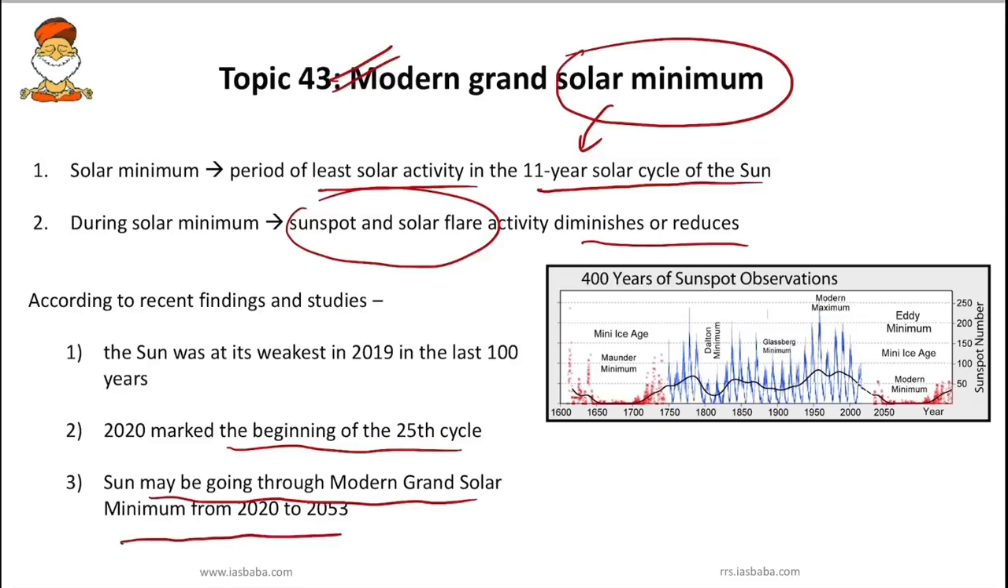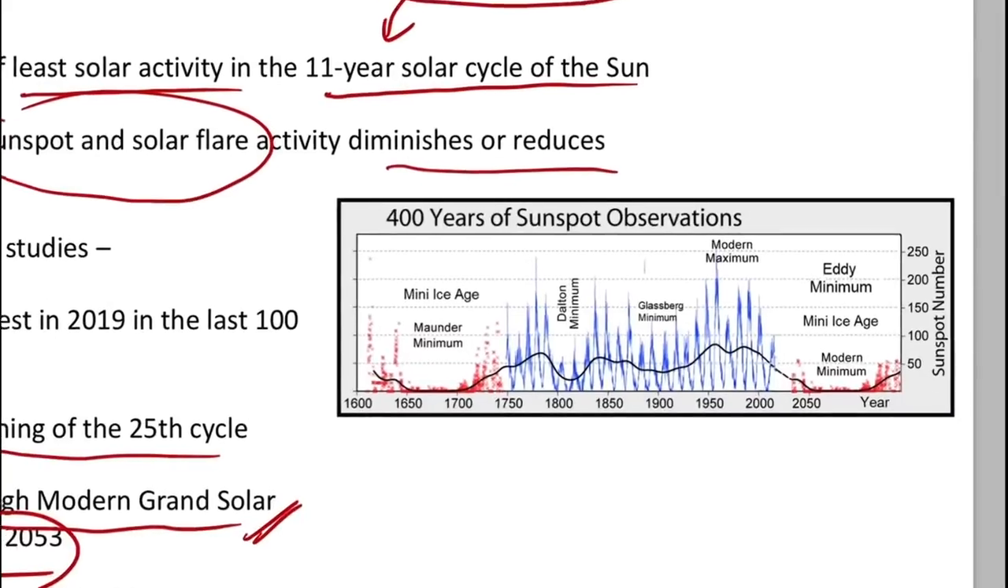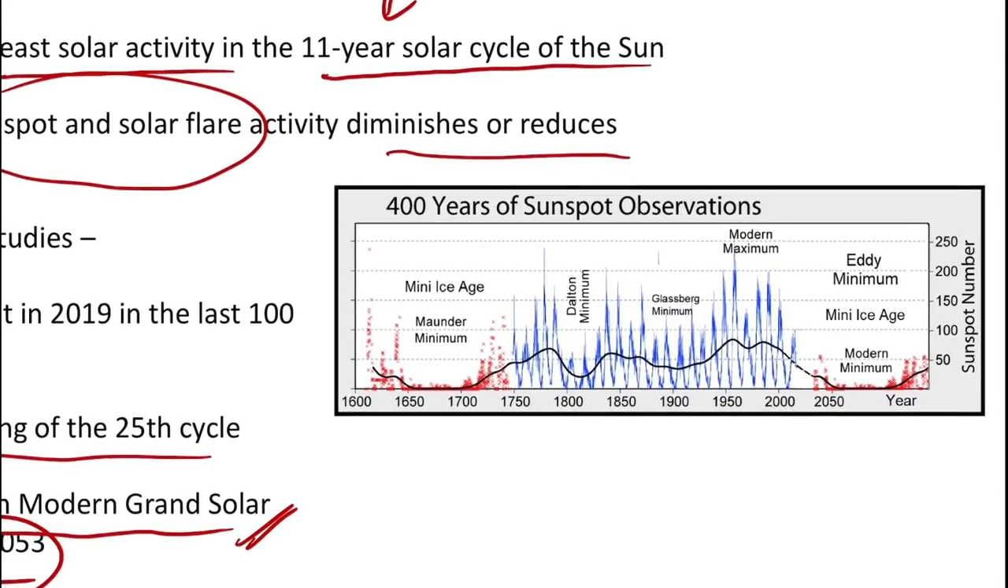That is, right now the Sun may be going through a long period of decreased solar activity, and we call it a modern grand solar minimum. This event is going to happen between 2020 and 2053. We should know the impacts of this solar minimum, which is happening right now from 2020 to 2053. As you can see in the figure, the last time such an event occurred was during the Maunder minimum, around 1645 AD till around 1710 AD.